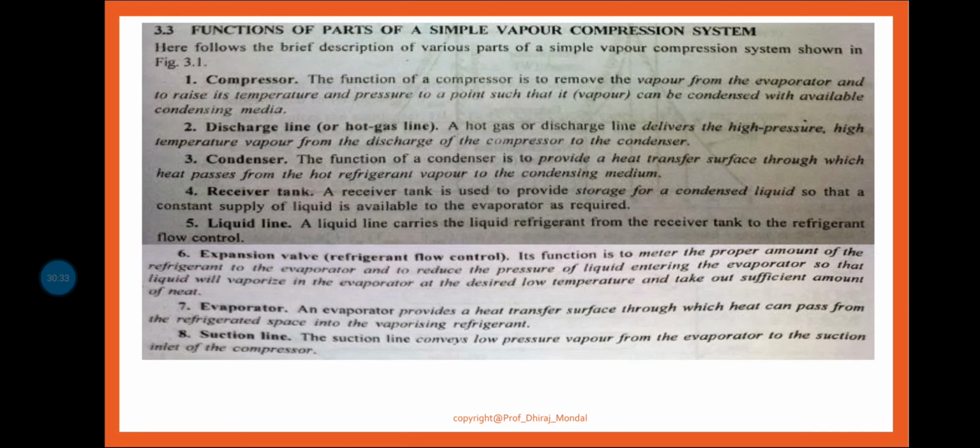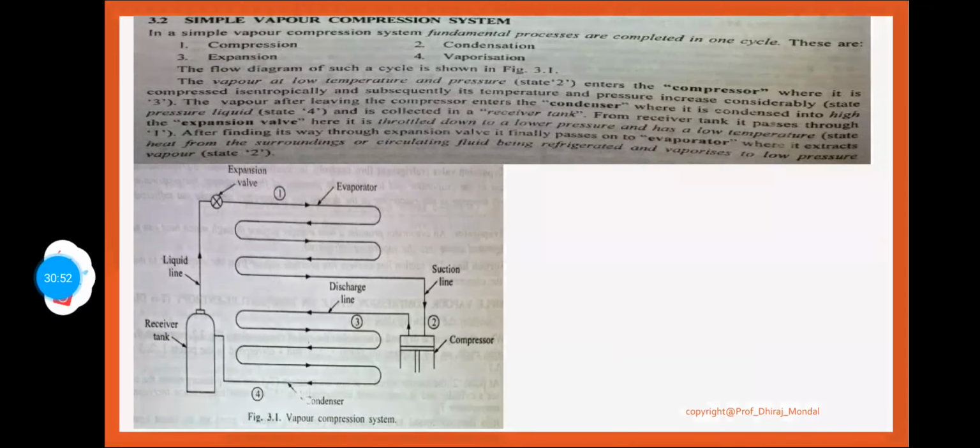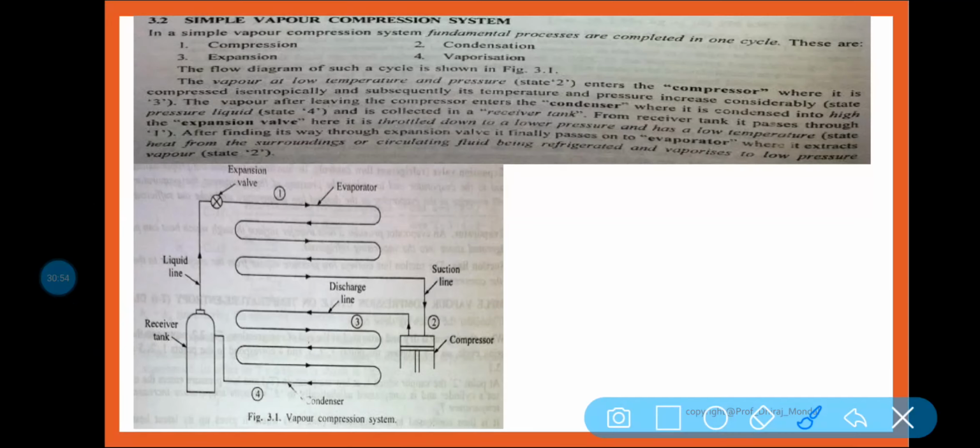Now let us talk about the evaporator. What is the function of the evaporator? An evaporator provides a heat transfer surface through which heat can pass from the refrigerated space into the vaporizing refrigerant.